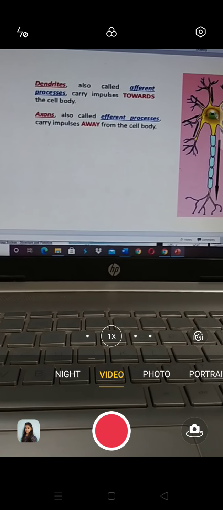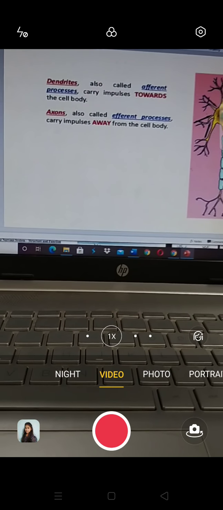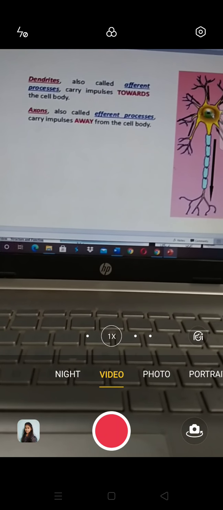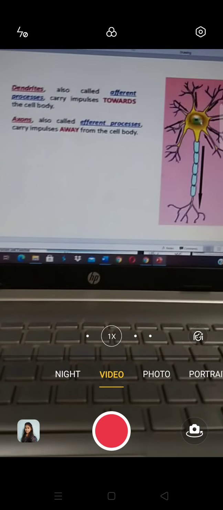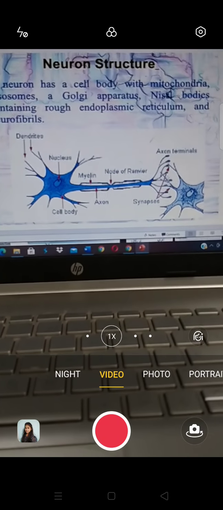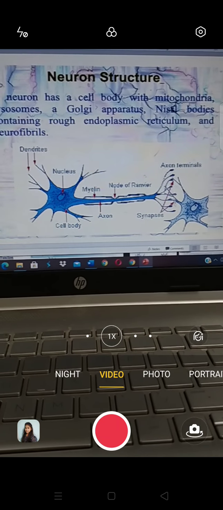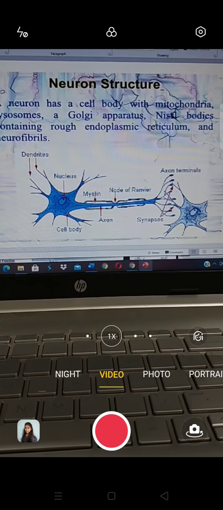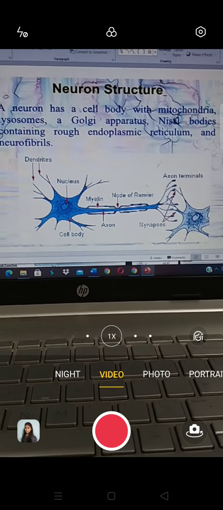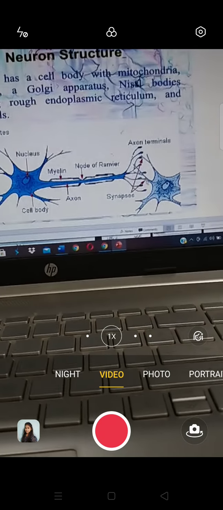Such synapses are present in the nerve net of coelenterates, and also where the axon of a motor nerve ends on a muscle end. See here, this is the synapse present between two neurons, the junction between the telodendrites and the protodendrites of the next neuron. That is known as a synapse.